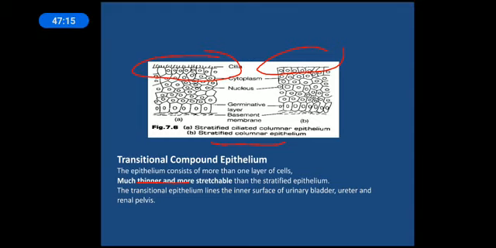Mainly it is found in the parts which are basically under stretch, like the inner epithelial surface of the urinary bladder. The urinary bladder has to be very flexible, so it requires a lot of stretchability, and the ureter and renal pelvis. Okay, these are the parts where the transitional compound epithelium will be found. So if the question comes, transitional compound epithelium is a type of compound epithelium, we can say. Okay, but not exactly stratified. It is stratified but thinner in nature.